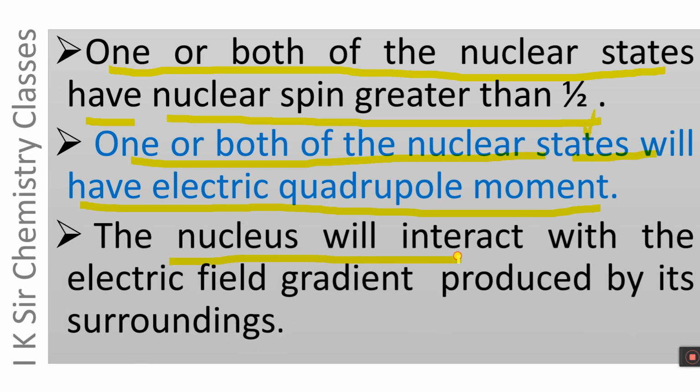The nucleus will interact with the electric field gradient produced by the surroundings. If the nucleus has an electric quadrupole moment either in the ground state, or in the excited state, or in both, it will interact with the electric field gradient produced by the surroundings.